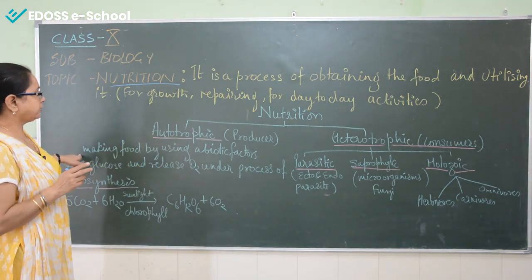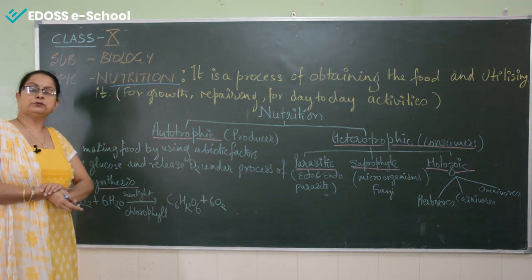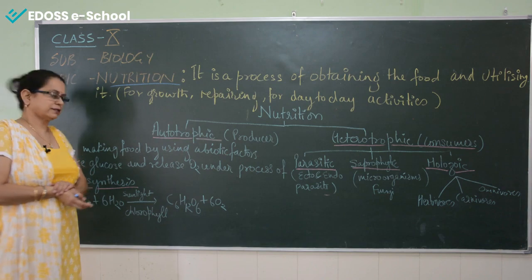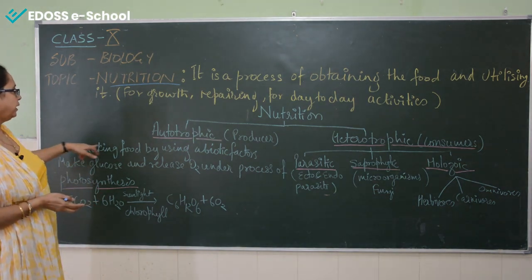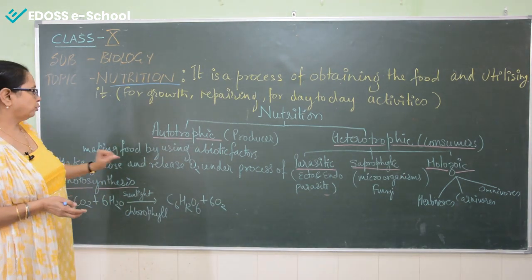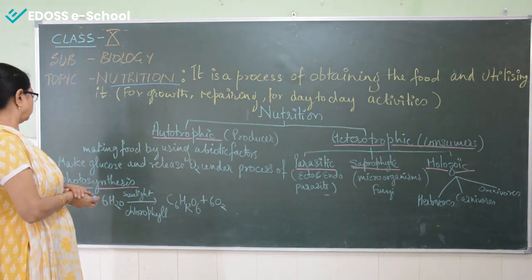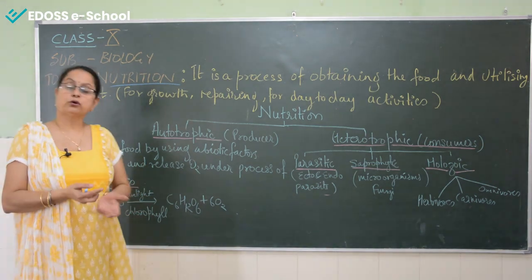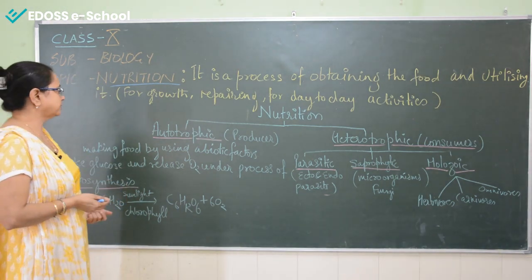Now how is the food formed? The food is formed through the process of photosynthesis. Autotrophs make food by using the abiotic factors that make glucose and then release oxygen in the presence of all the 4 raw materials, under the process of photosynthesis.